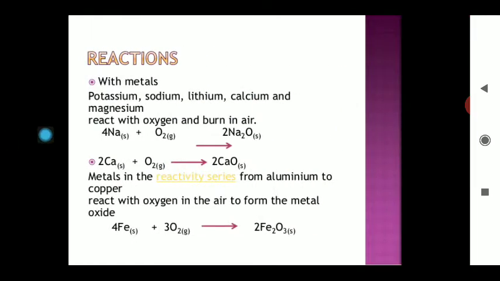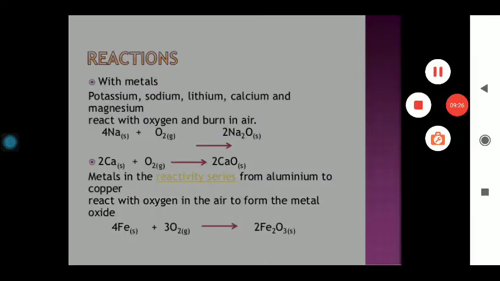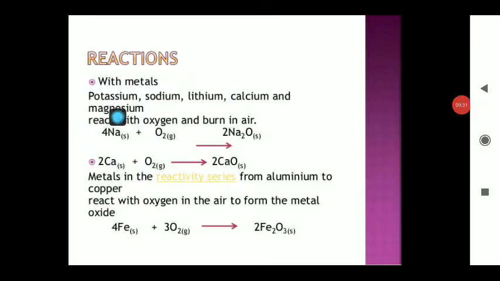Now some chemical properties. First of all, the reaction with metals. What is the basic reaction? When sodium combines with oxygen, it forms the corresponding metal oxide. Calcium can also combine with oxygen and form calcium oxide. Like the other elements, Fe and O2 can combine to form the corresponding oxides. So all types of electropositive elements can easily combine with oxygen.